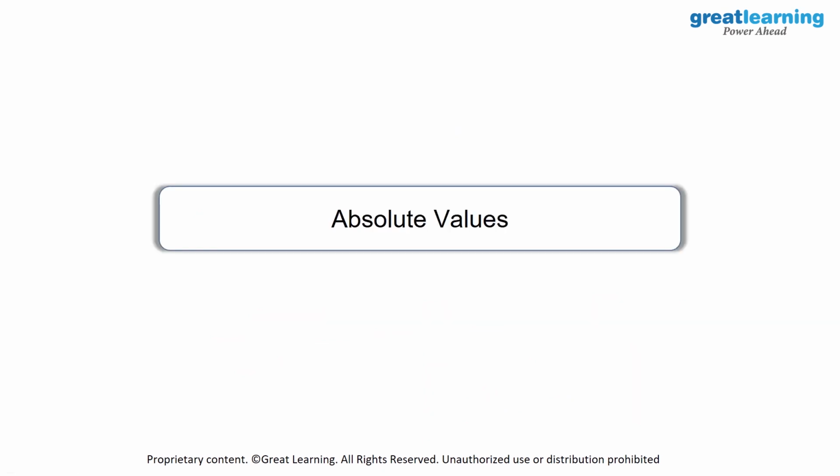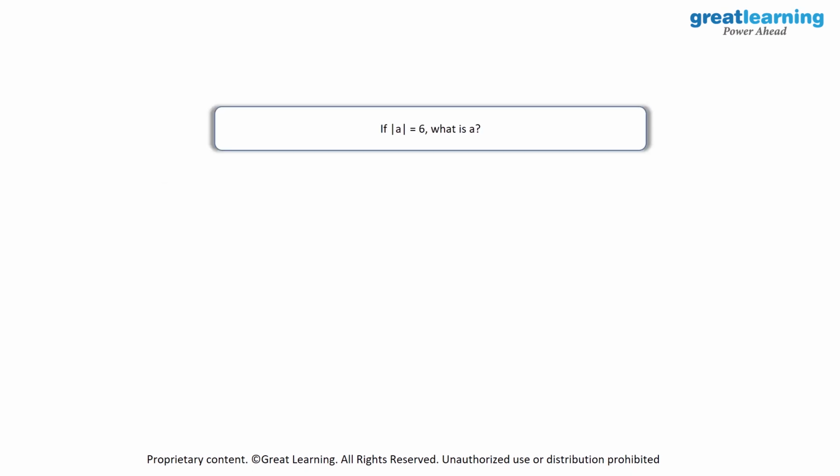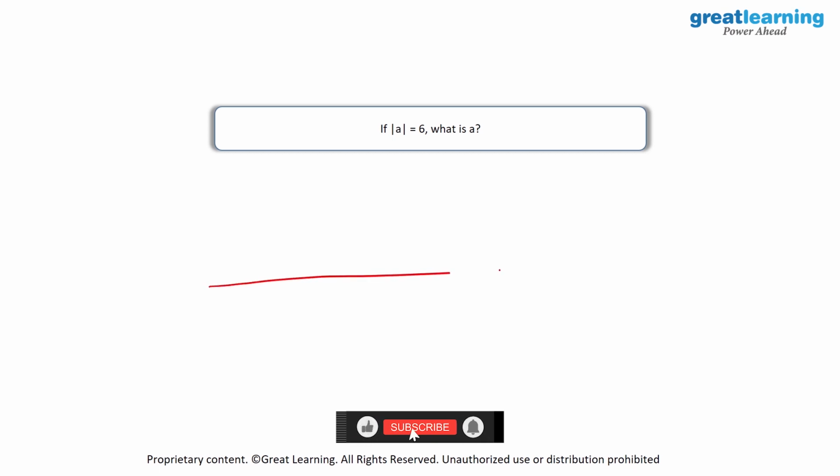After inequalities, we have absolute values, and you can consider this to be a distance. So if mod of a is equal to 6, what is a? When I say distance, this will give you the distance from the number 0. Let's say we have a number line like this, and I put in 0 over here.